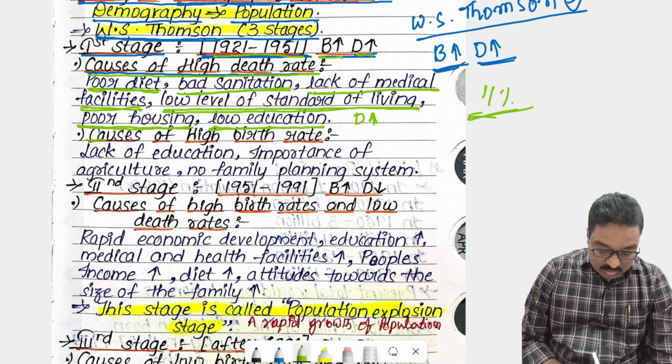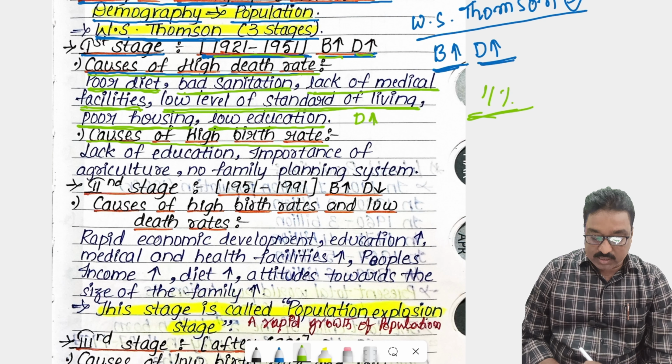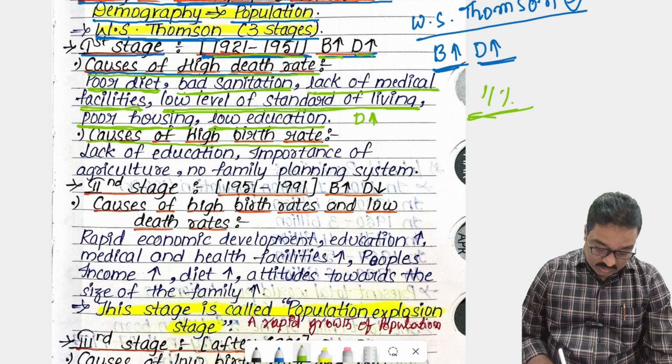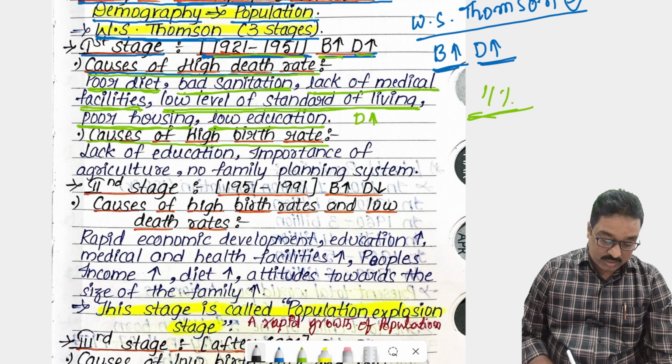And another is the causes of high birth rates in our India. What are the main causes of high birth rates?